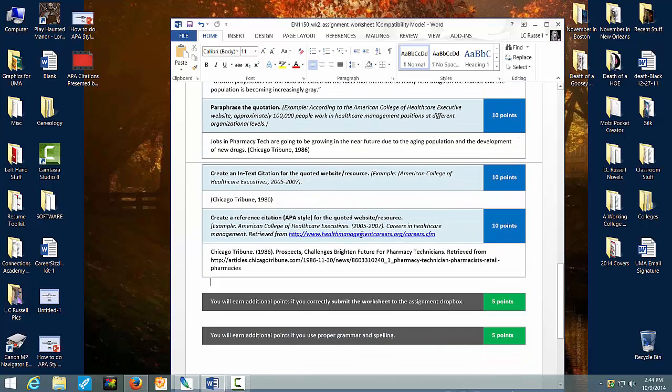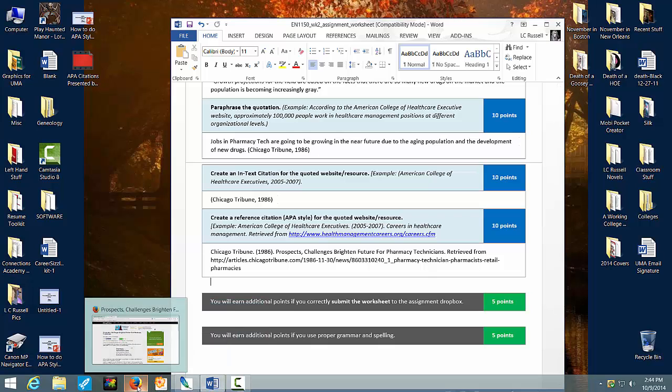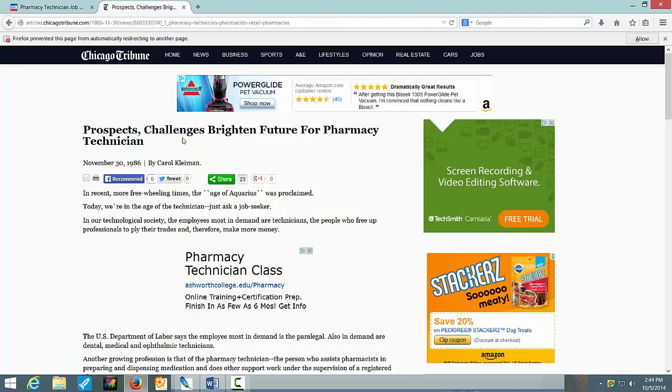Creating a reference citation APA style. Now this is for your reference page. This is not an in-text. When you are quoting something and you're giving it in-text citation, all you're doing is you're telling your reader where on your reference page to find that information. This gives you a little hint as to who did it. This is going to give you all of the information. So we go back and we take a look at what we've got, okay? And since I quoted from this particular article, this is the one that I'm going to give credit to on my reference page.